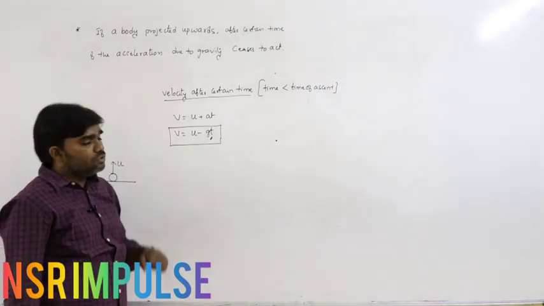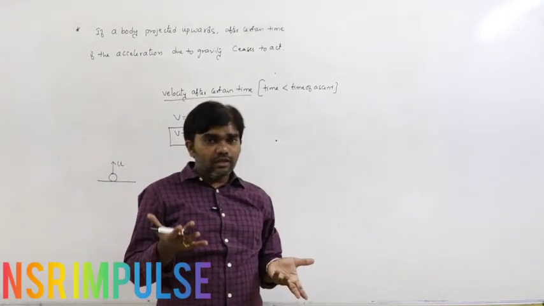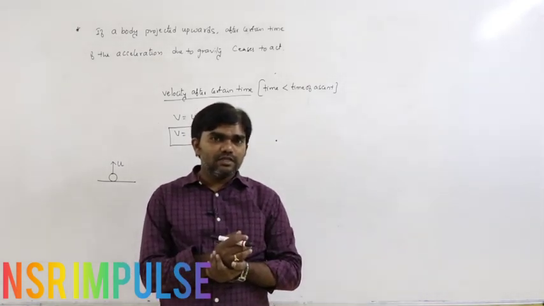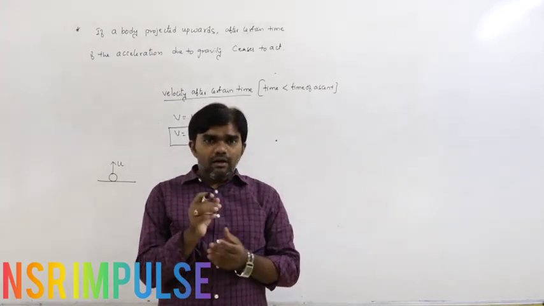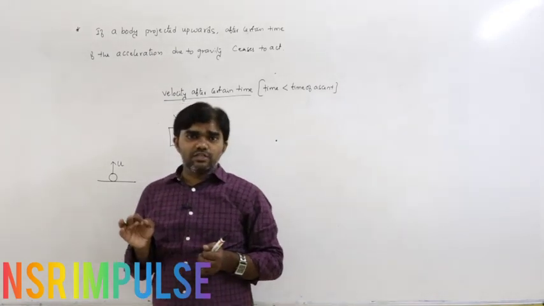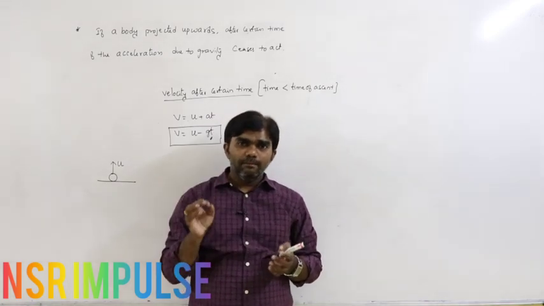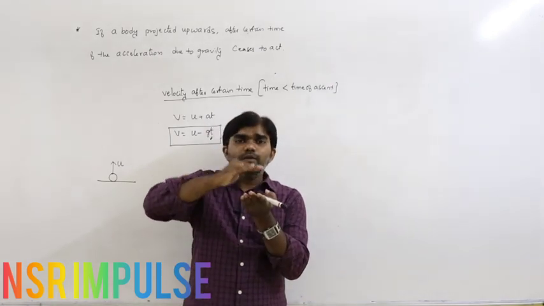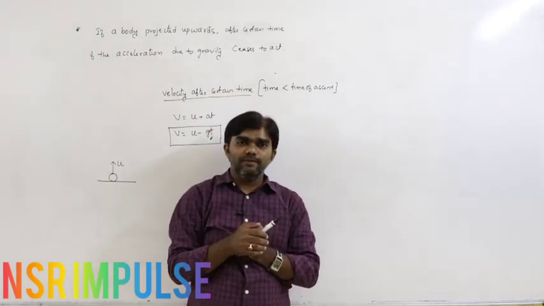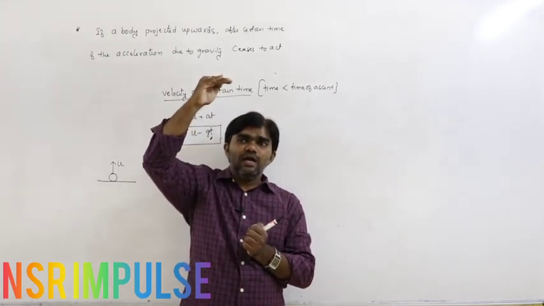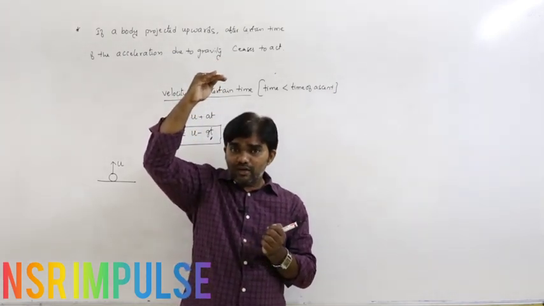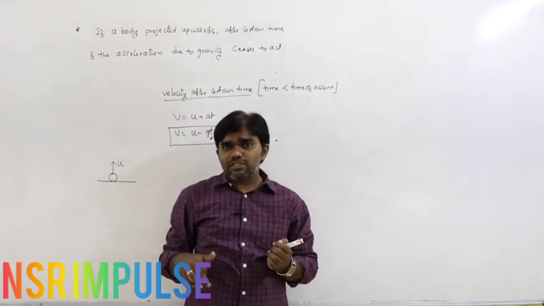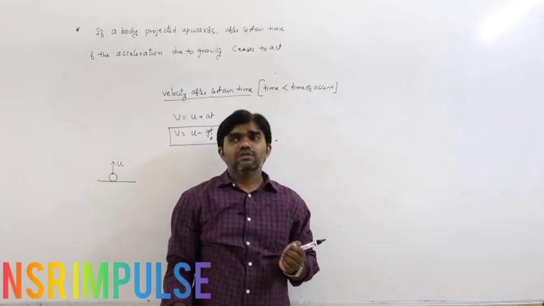Now if the acceleration due to gravity is removed, then what happens? That is the concept here. Because of acceleration due to gravity, if we project the body upwards, the body moves upwards with a decreasing velocity, and the velocity becomes zero at maximum height, and then the body moves downwards.